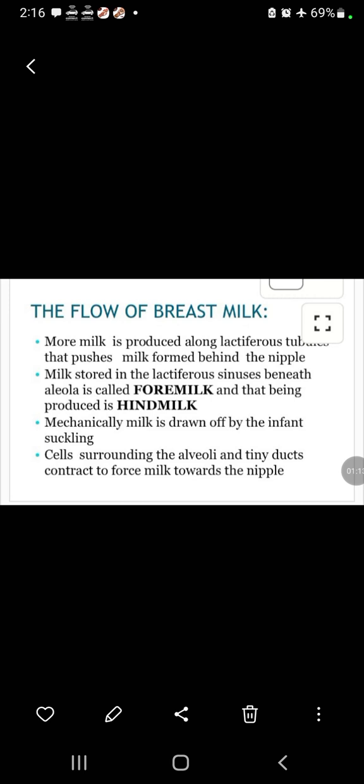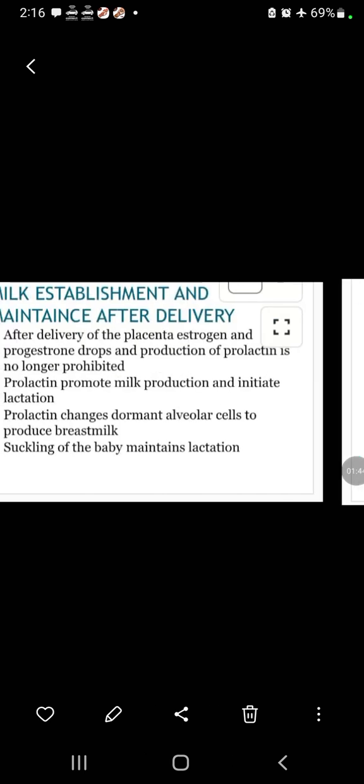The flow of breast milk: more milk is produced along the lactiferous tubules, which pushes milk formed behind the nipple. Milk stored in the lactiferous sinuses beneath the alveoli is called foremilk, and that being produced is called hind milk. Mechanically, milk is drawn off by the infant suckling. Cells surrounding the alveoli and tiny ducts contract to force milk towards the nipple.